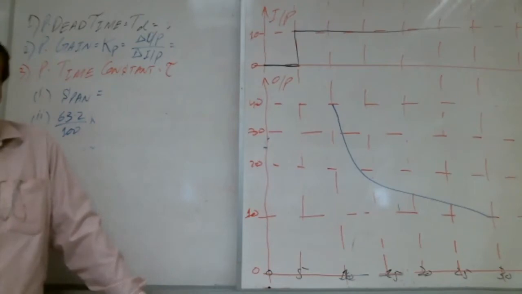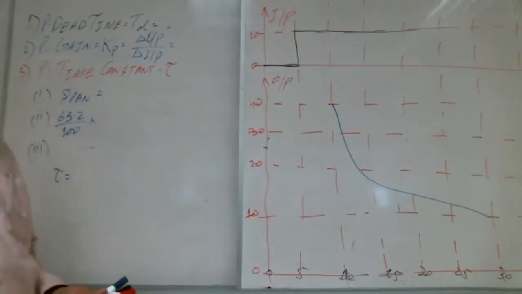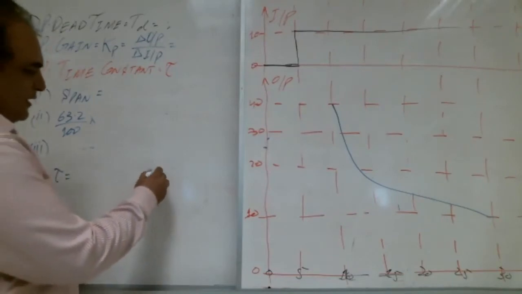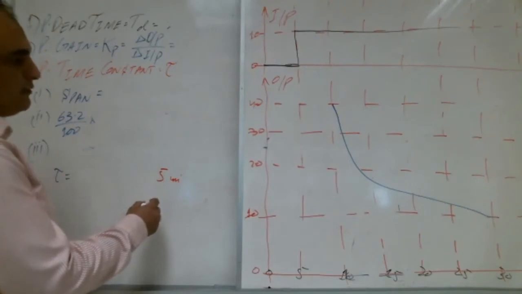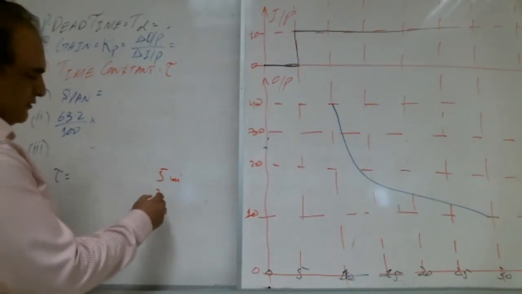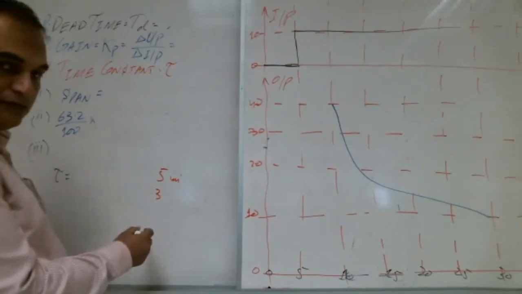Is somebody trying or not? Yes, we are trying, teacher. Okay, finish. Yes, please tell me. What is your dead time answer? 5, teacher. That dead time is 5. Okay. Gain? 3, teacher. Time constant? Wait, teacher.